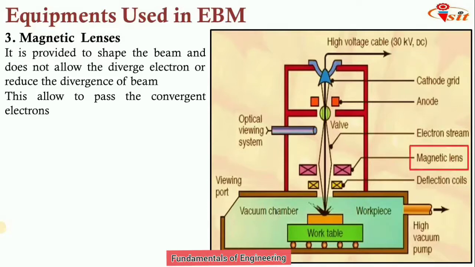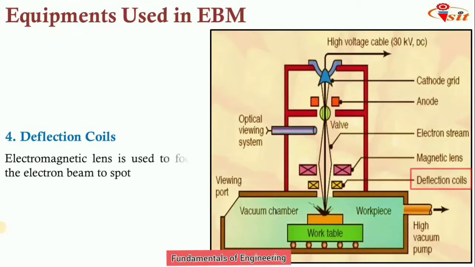This allows the convergent electrons to pass. At that time, a highly focused beam is generated, and this beam is passed through the deflection coil onto the contact surface of the workpiece. You can see the highly focused beam coming from the magnetic lens.